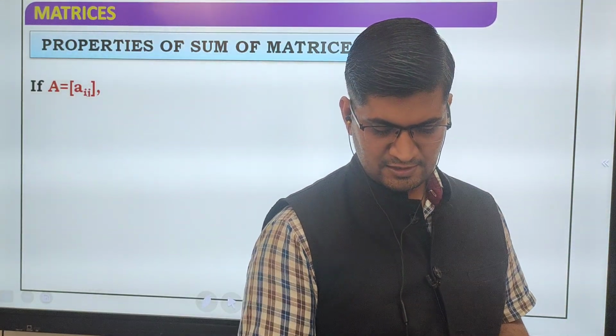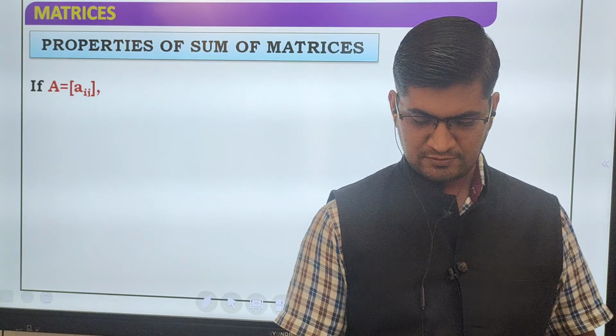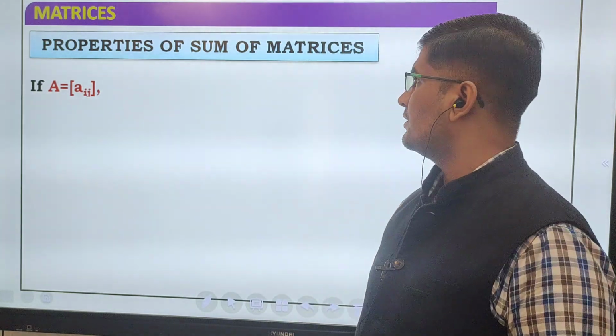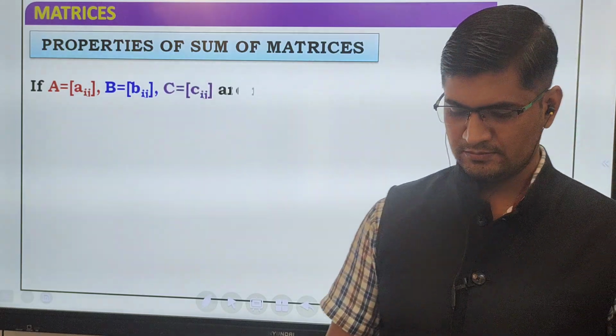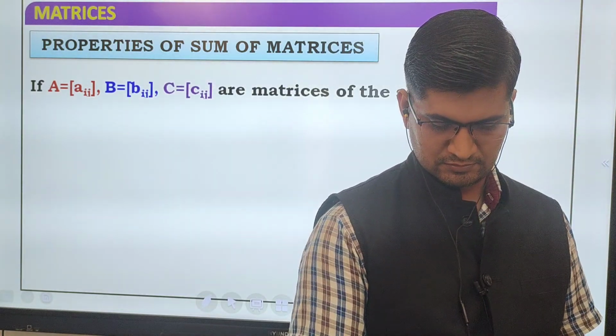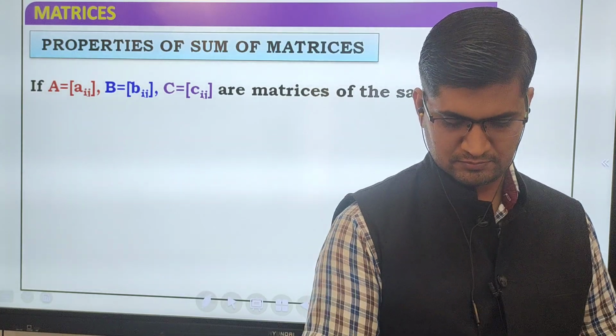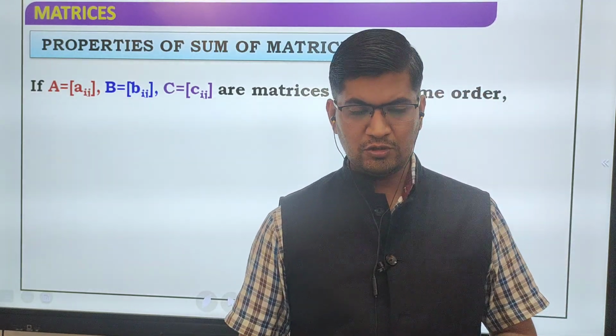Next is the properties of sum of matrices.